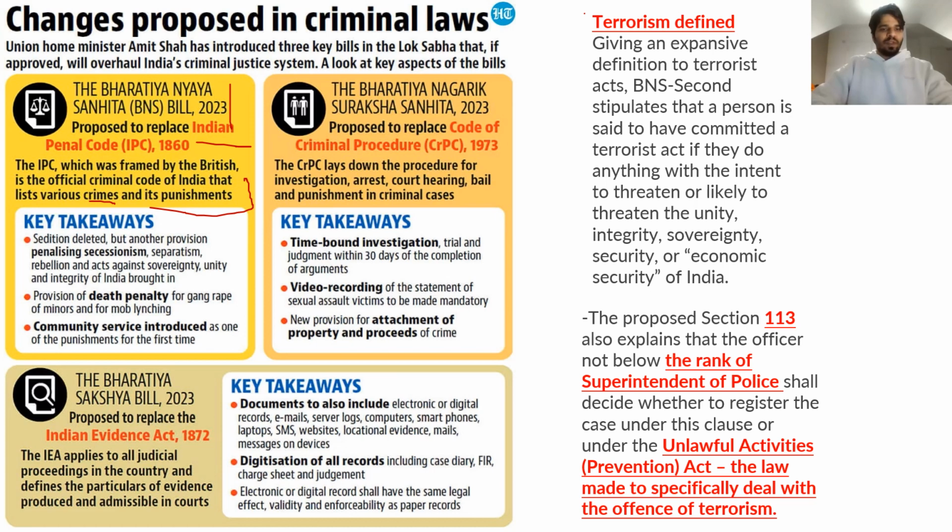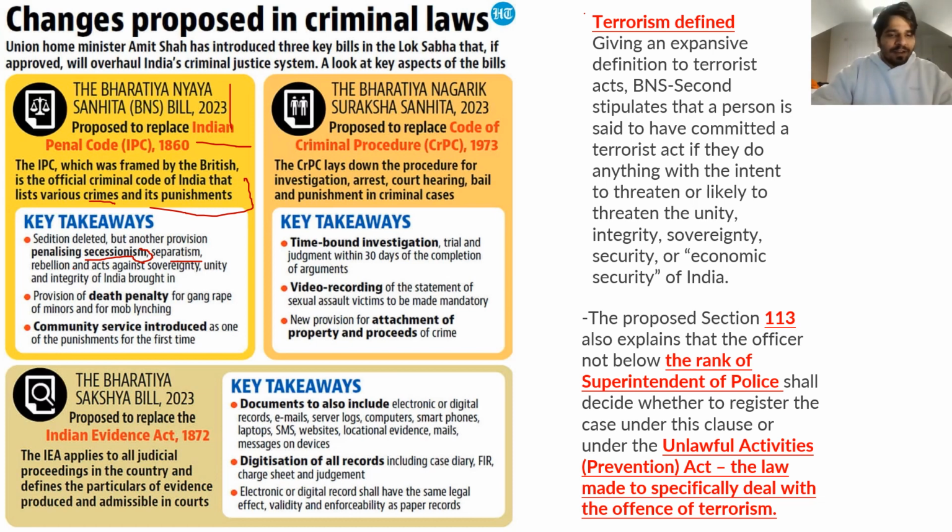Now, what are the changes which had been proposed at that time? They deleted sedition, but other provisions have been introduced like secessionism, right? Secessionism means an attempt to separate. Secessionism is like separatism only, a tendency to claim the separation of your state from the Indian Union.